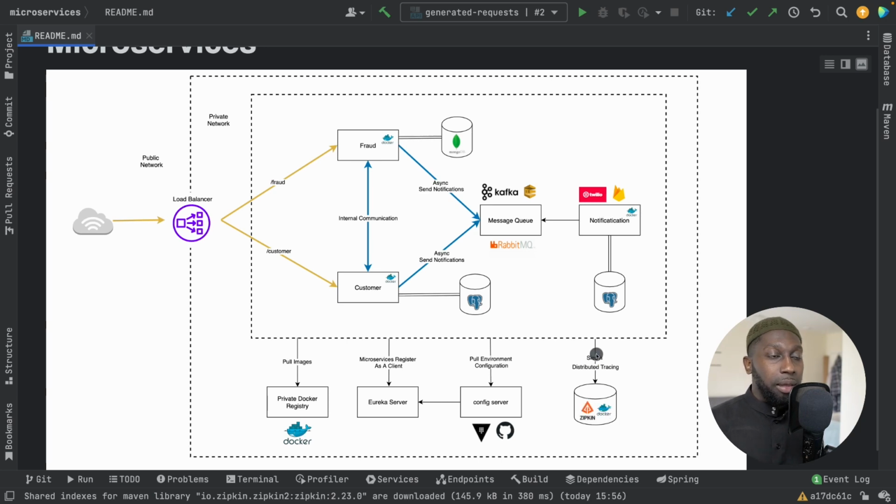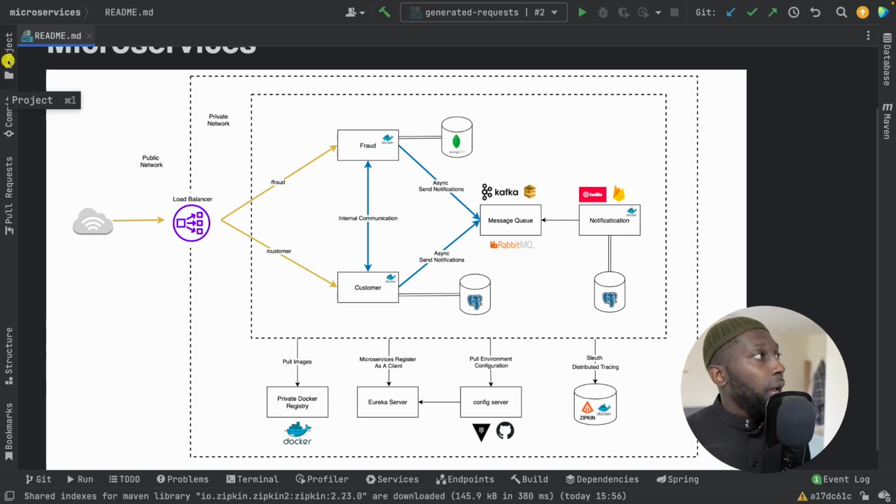And here, this allows you to see all the traces that flow through your system. So if a request comes from the public network, reaches the load balancer, goes to customer, then fraud, then from fraud goes to notification, then you can see exactly the entire flow of the application. So this is what this gives you. Now, this is an overview, and obviously we can't really cover everything. So let me just show you the customer microservice and fraud microservice and how they talk to each other.